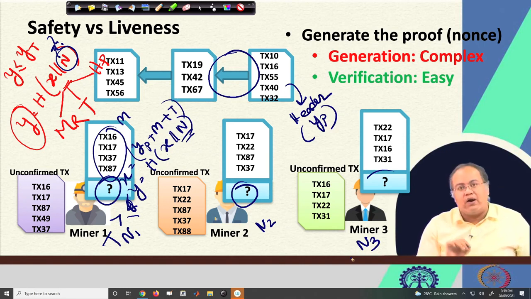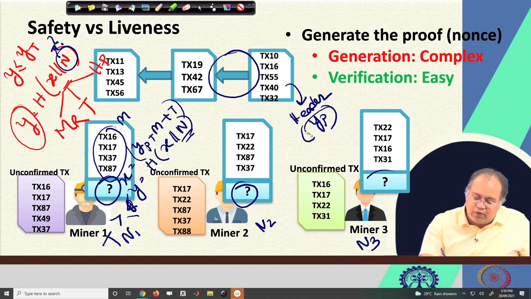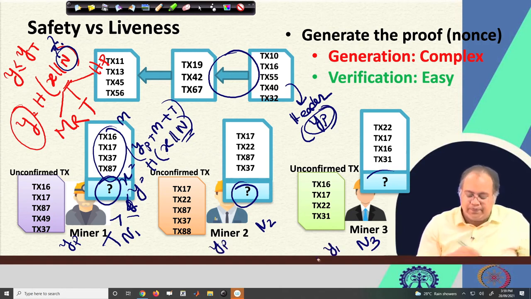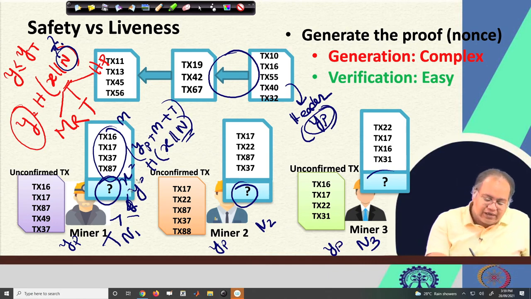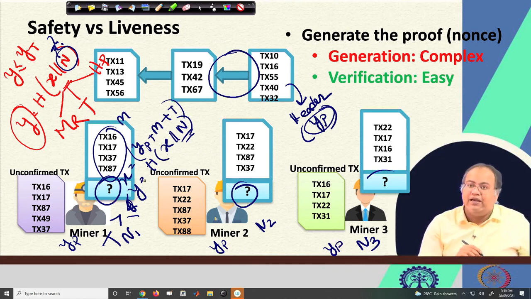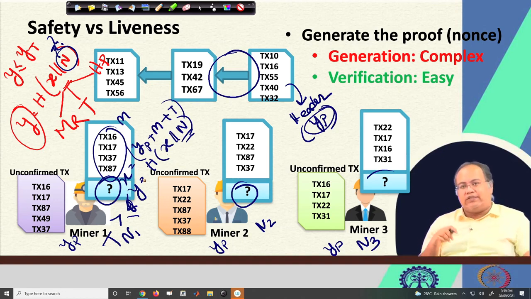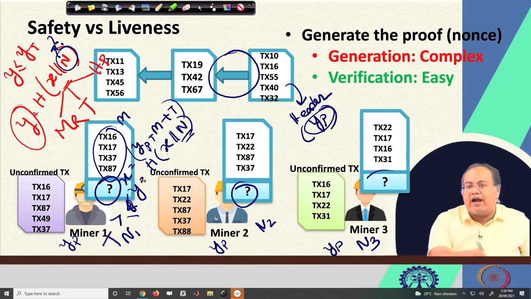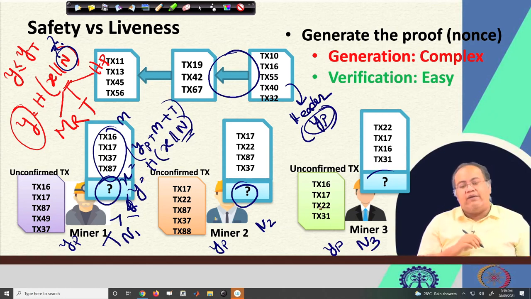So what is common across all the miners? This previous block hash yp is common. Miner 1 is using yp, miner 2 is using yp, miner 3 is using yp. And this target hash yt is common for all, because it depends on the current state of the blockchain, that is, how many blocks are already there in the blockchain. Depending on that, yt is generated, which we will see later, but yt can be inferred from the current blockchain. So yt is common for all the 3 miners.